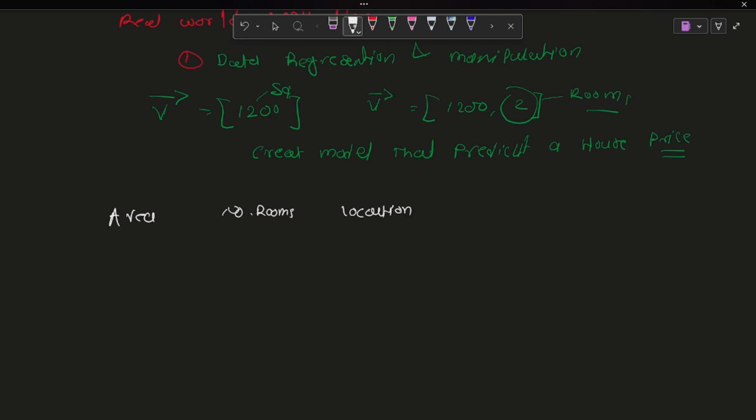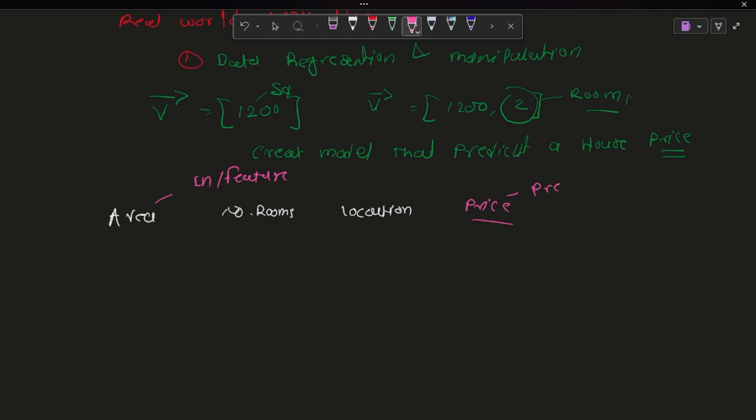So basically, a house in Delhi or in New York City has a cost difference according to location, and we simply predict the price. In that particular case, the area, number of rooms, and location are all my input features. Basically, we train a particular model, and we also predict with it.